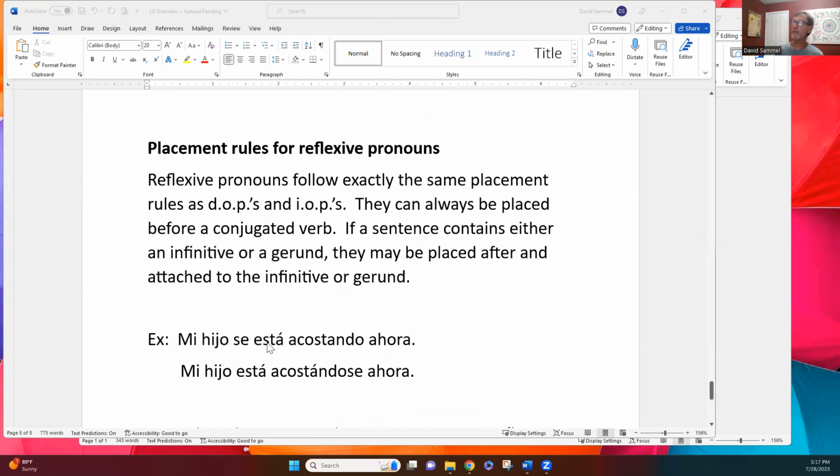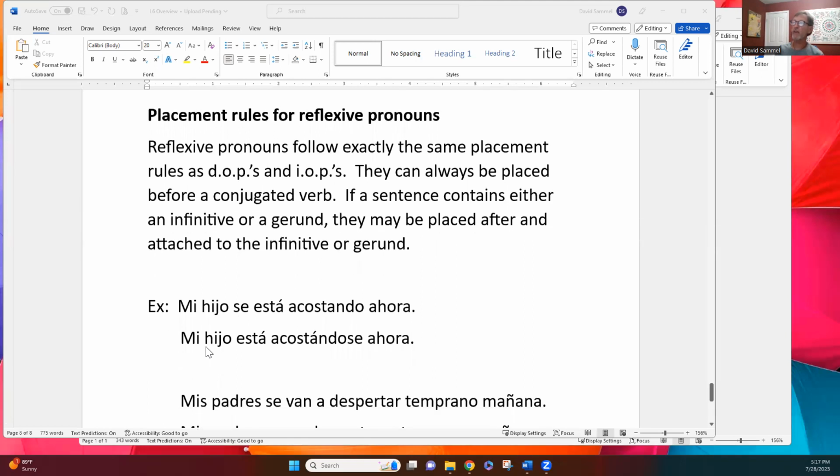Mi hijo se está acostando. Here we've got a gerund. This is the present progressive. I chose in this sentence to put the se in front. He's putting himself to bed. Now he's going to bed. Really what you're saying is he's putting himself to bed now. I chose to put it in this sentence before the conjugated verb. In this sentence, I decided to put it after and attached to the gerund. Mi hijo está acostándose ahora.